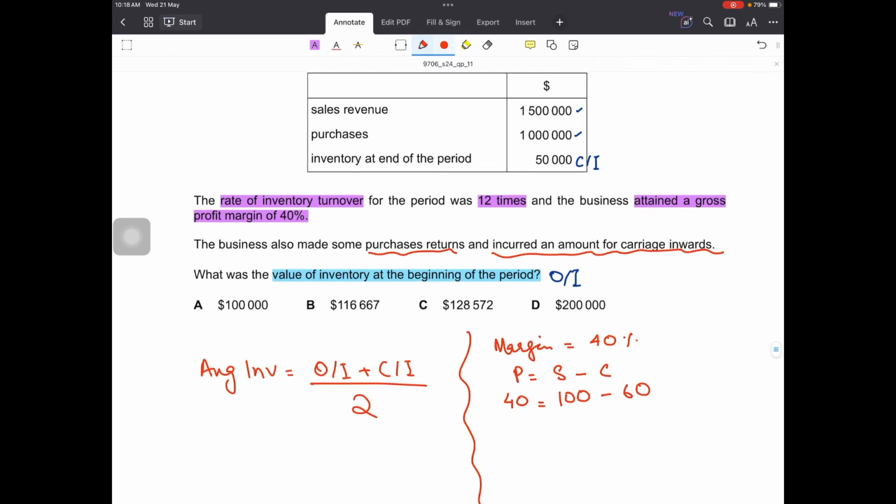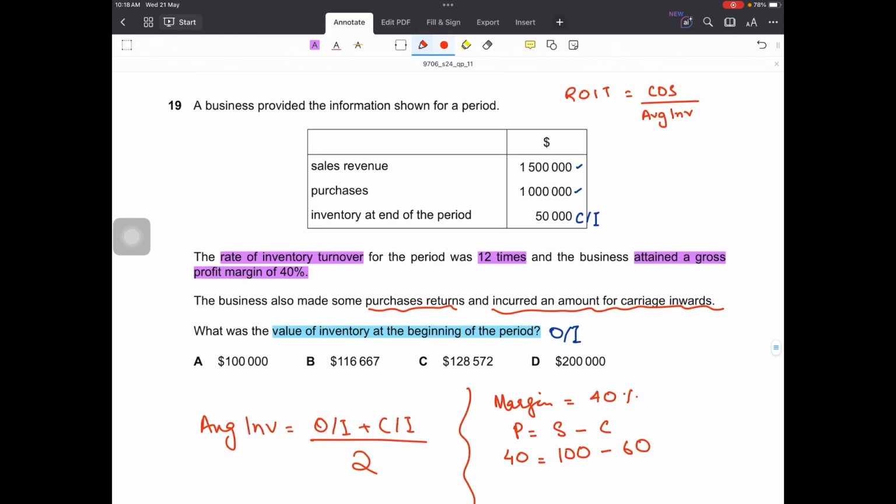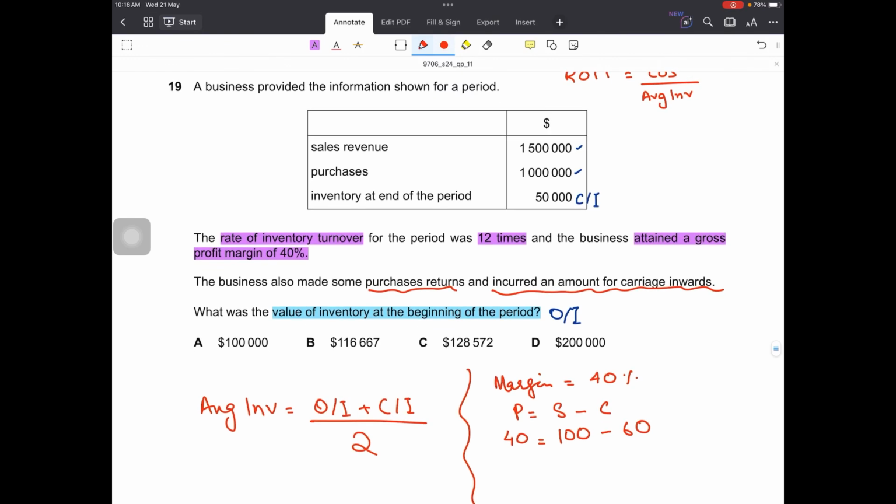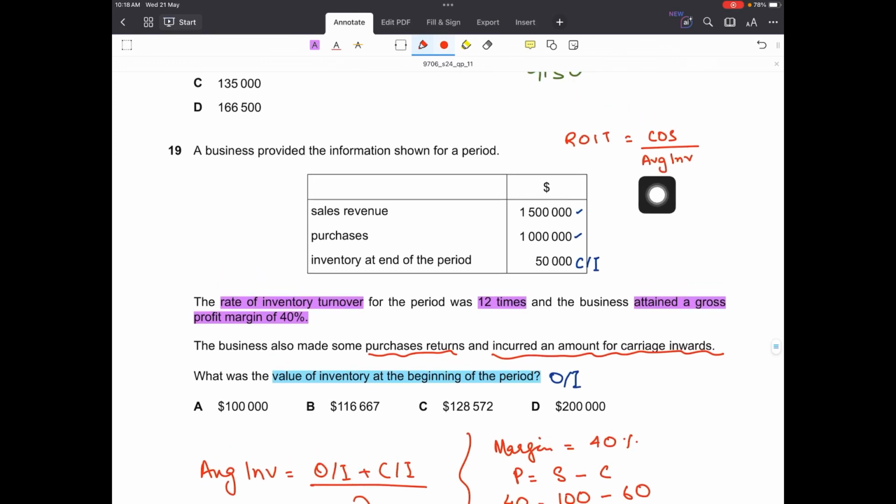So how do we go about this question? If I need opening inventory, that can only be found using the average inventory formula. And for average inventory, I first have to find the average inventory, and that comes from the rate of inventory turnover formula. In this formula, we are told the rate of inventory turnover, which is 12 times, but we don't have the cost of sales.